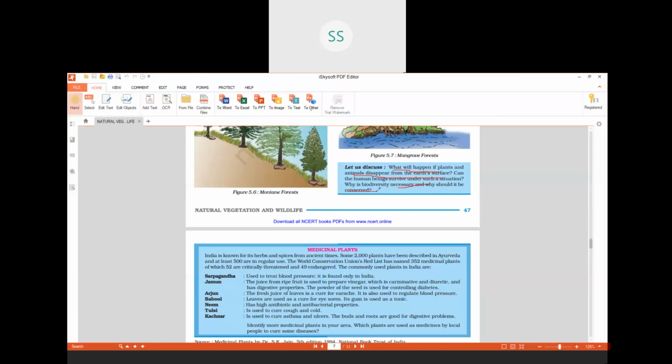Ayurveda uses lots of plants for making its medicines. Under the Ayurvedic system, they make a lot of medicines from plants. So we see lots of plants also are disappearing. So we need to conserve even the plants.